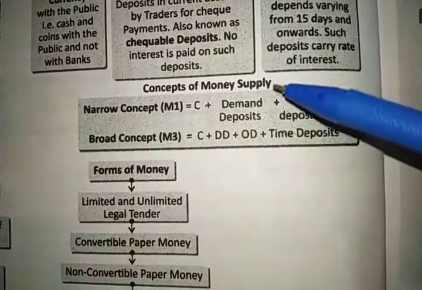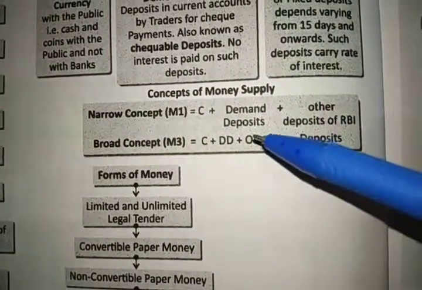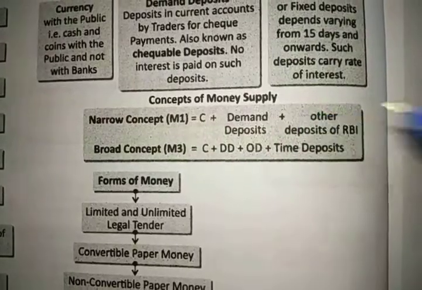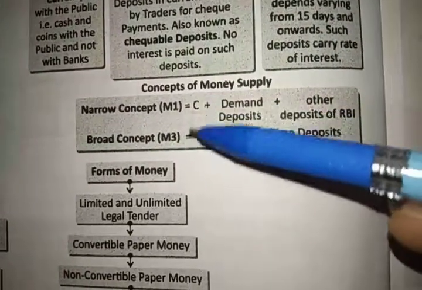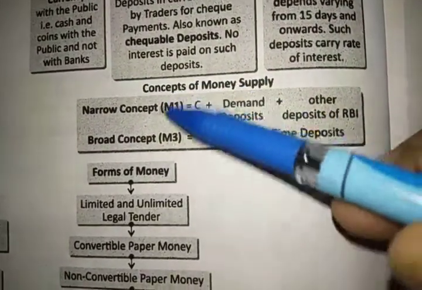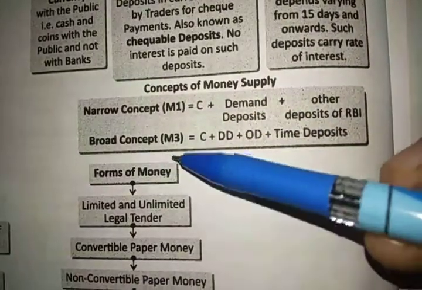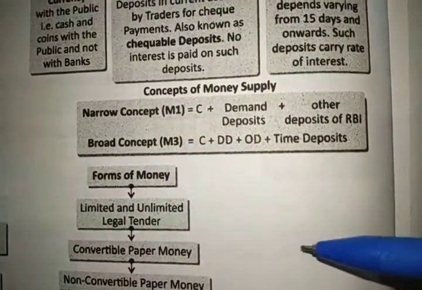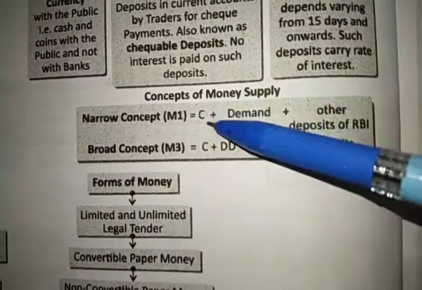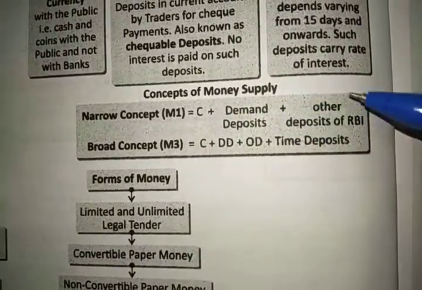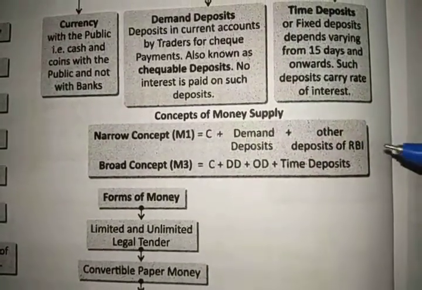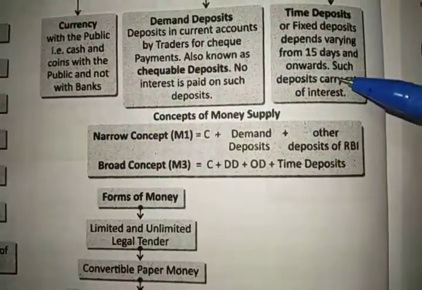Next was the concept of money supply. The concept of money supply was explained in two terms, the narrow and the broad concept. The narrow concept is also known as the M1 concept, and the broad concept is also known as the M3 concept. In the M1 concept we have currency plus demand deposit plus other deposits of RBI, which means all three.